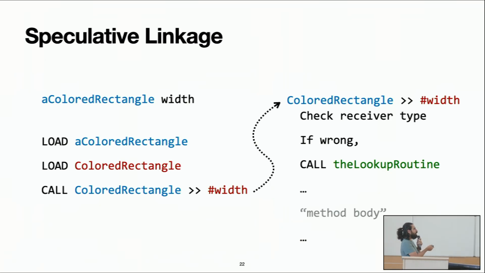We are going to call this method, and at the beginning of this method, we have a type check. Say, okay, I take this instance, I take this type, and if the type of this guy is the type that I specified, then we can continue. Otherwise, we need to call the lookup routine. We need to go and do the expensive lookup because, okay, what I put there was wrong, and we need to find the right implementation.